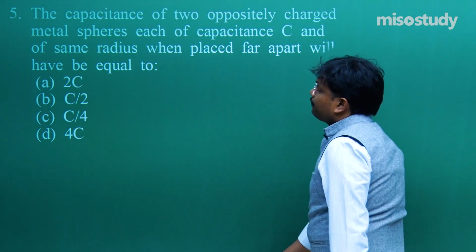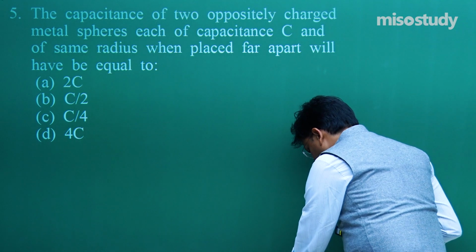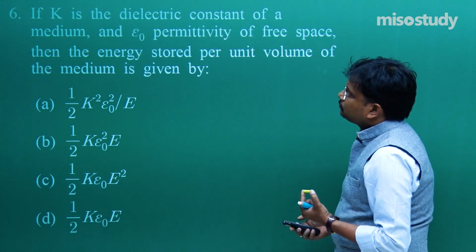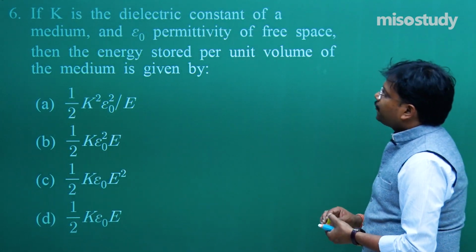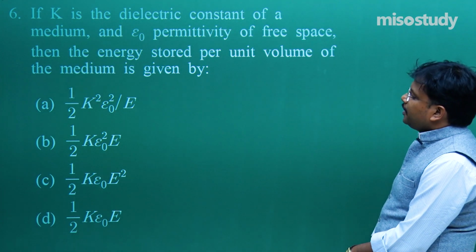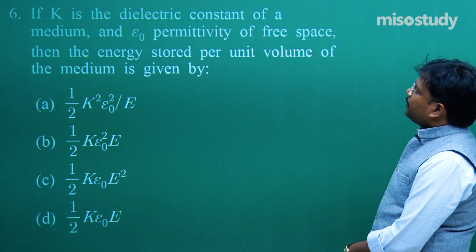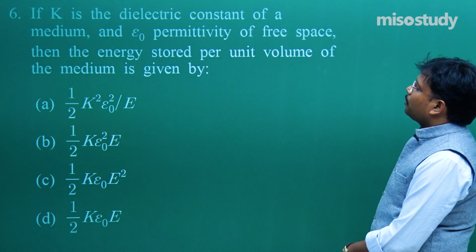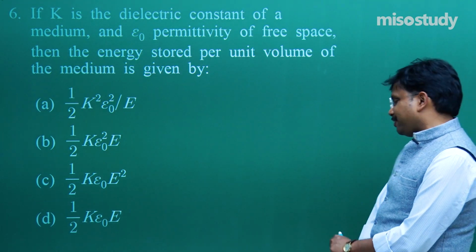Let's move to the next question. If K is the dielectric constant of a medium and epsilon naught is the permittivity of free space, then the energy stored per unit volume of the medium is given by.